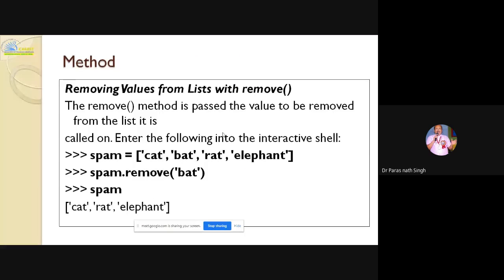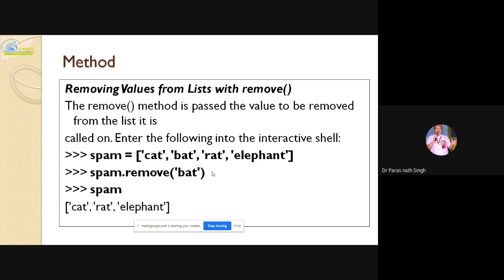Now the next one is remove, where you can directly give the name of the item. So list.remove and the item name. Whether the item is an integer, take care of that. If it is a string, enclose it within single quotes or double quotes. So remove is there.